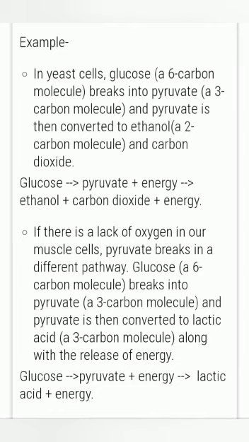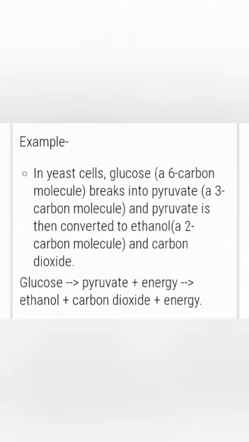Let us illustrate the example. In yeast cells, what happens? Glucose breaks down into pyruvate first. And pyruvate is again converted to ethanol, C2H6O, and carbon dioxide. So glucose will be first converted to pyruvate and pyruvate will be broken down to ethanol, carbon dioxide, and energy is released. Now comparatively, much less energy will be released in anaerobic respiration. In aerobic respiration, a higher amount of energy is released.